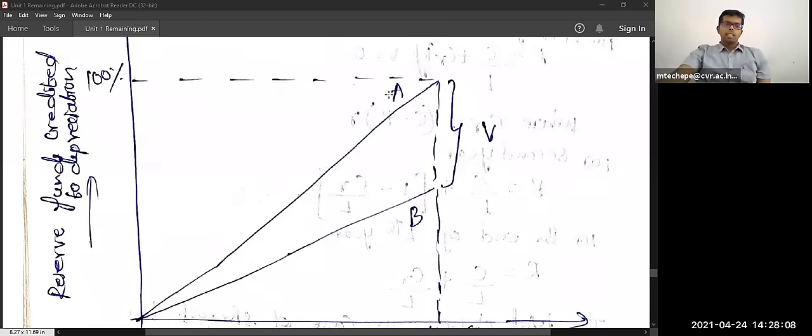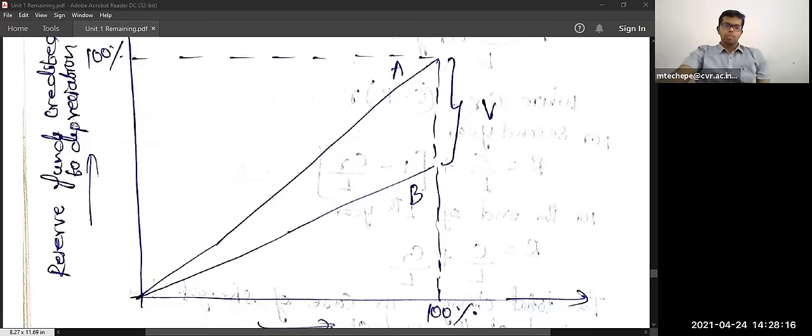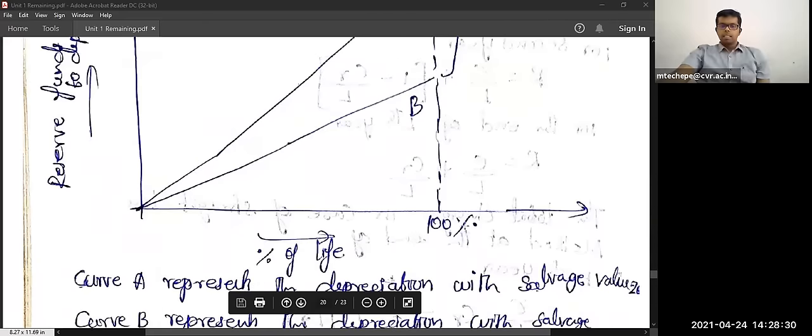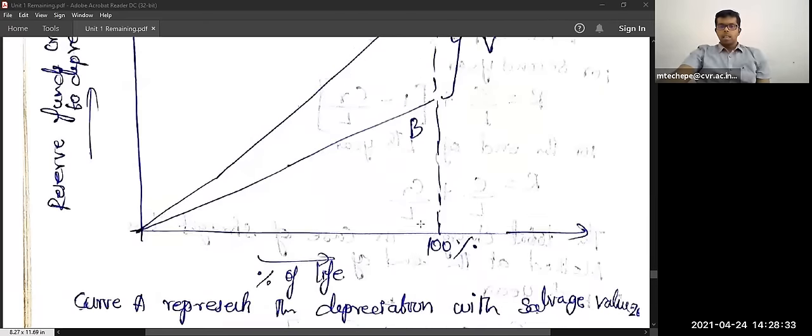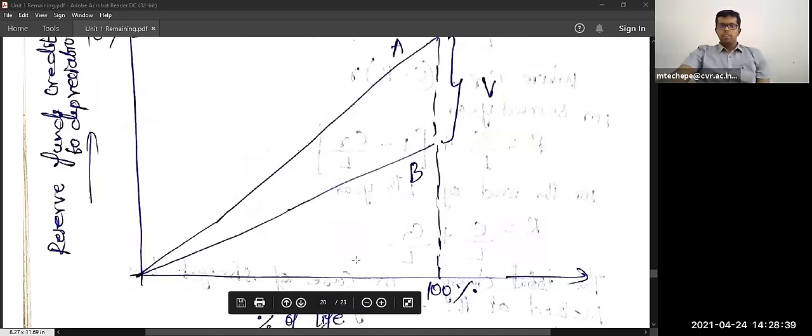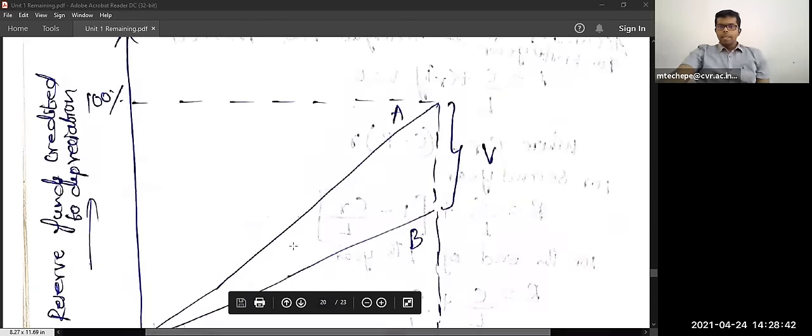On this axis we have taken the reserve fund credited to the depreciation, from 0, 10, 50, 60 up to 100 percentage. On this axis we have taken the percentage of the lifetime. So with the increase in the lifetime, the reserve fund will also increase gradually.